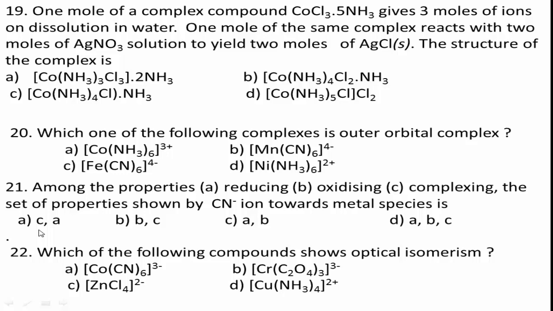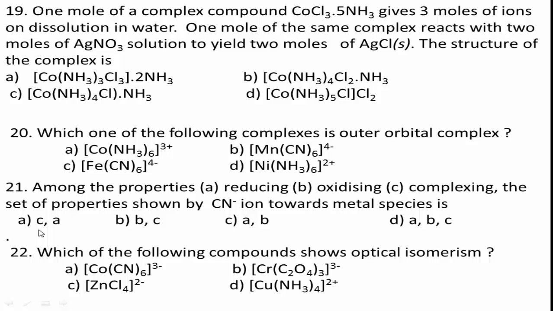The structure of the complex is: option A: [Co(NH3)3Cl3]·2NH3, option B: [Co(NH3)4Cl2]·NH3, option C: [Co(NH3)4Cl]·NH3, option D: [Co(NH3)5Cl]Cl2.